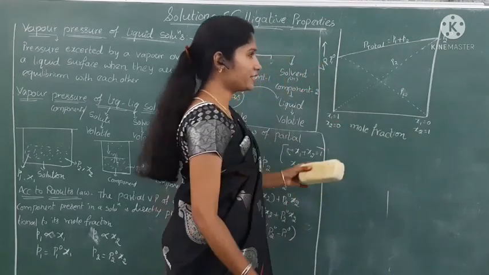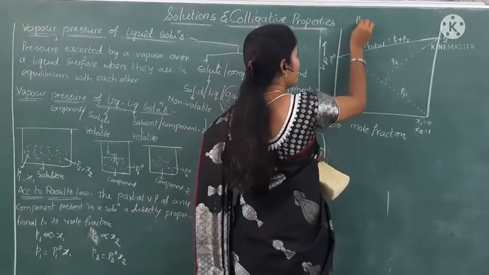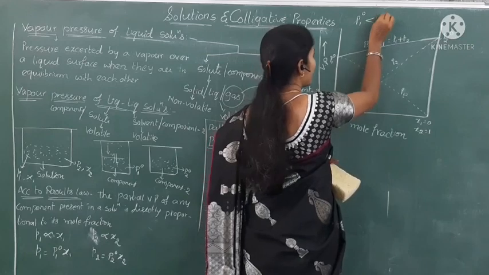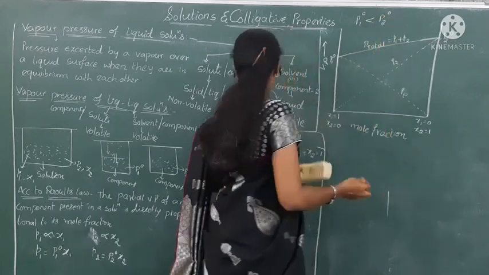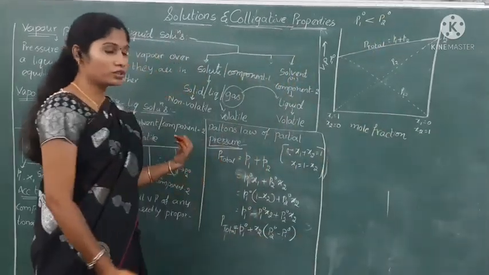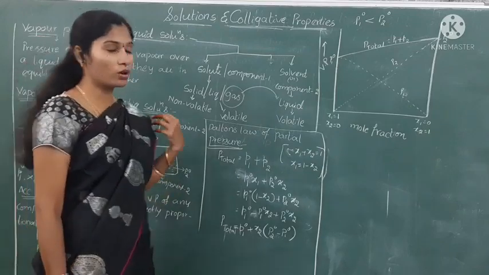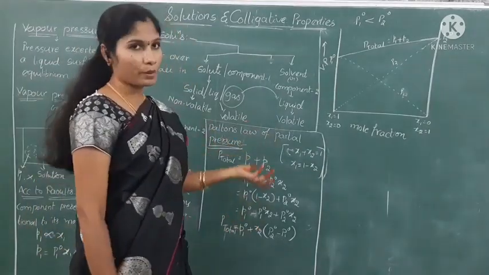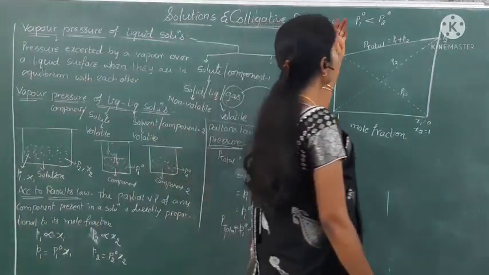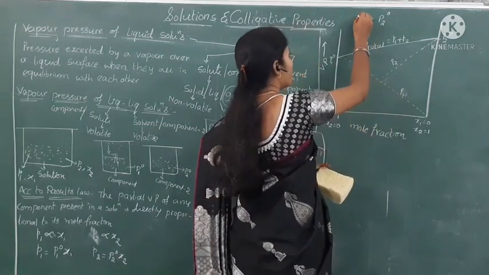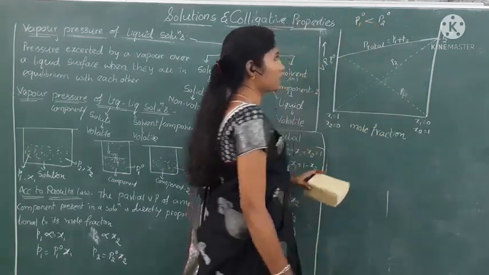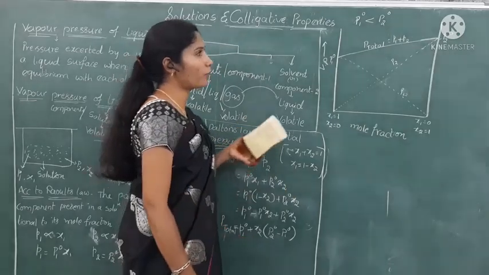We get this type of graph when P1 naught is less than P2 naught. Here we are taking different solutions. Even though both are volatile in nature, their volatile capacities differ. That's why the vapor pressure of pure component 1 is less than the vapor pressure of pure component 2.